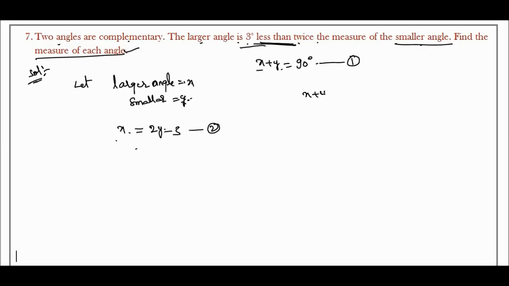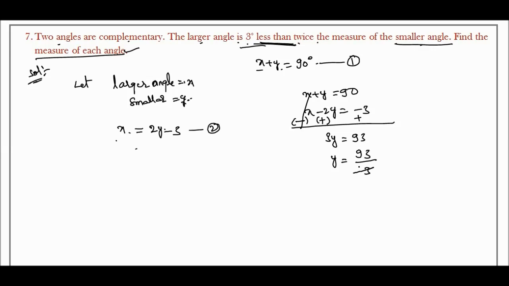So x plus y is equal to 90 degrees and x minus 2y is equal to minus 3. If we cancel this, this will become minus and this will be plus. So 2 cancels and we get 3y is equal to 93. Therefore y is equal to 93 by 3. So y is equal to how much? 31. The smaller angle is 31.